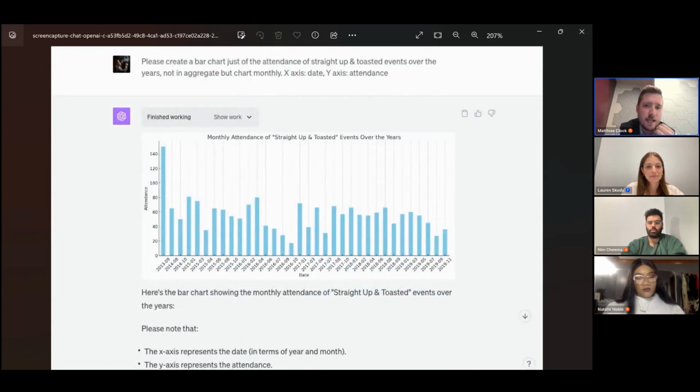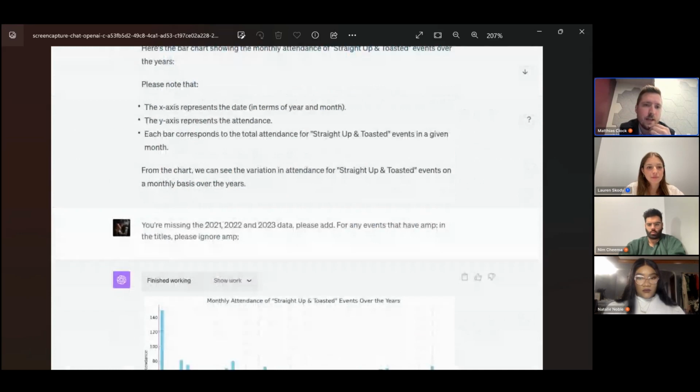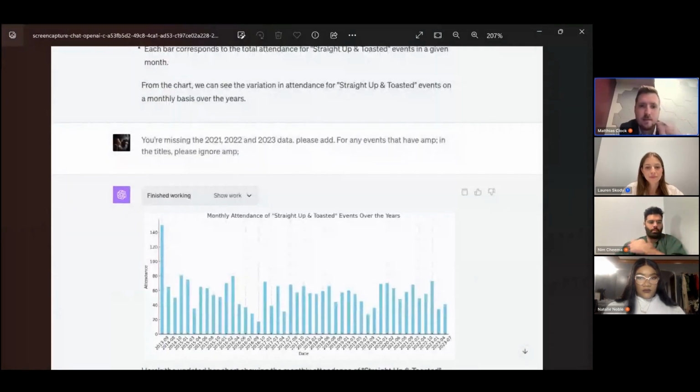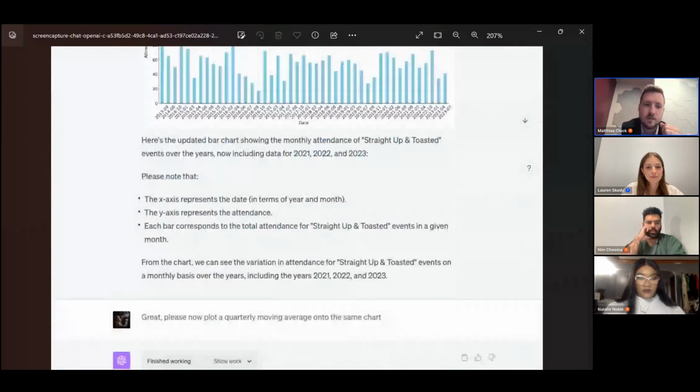So this is monthly attendance at just one of my event types over the years. You can see here, it actually left out 2020 through 2023, which is my big critique of advanced analytics, is it oftentimes will accidentally leave some data out. So you just have to be on guard for that and call it out. So you're missing 21, 22, and 23. Please add. So you can see it added that in, updated chart.